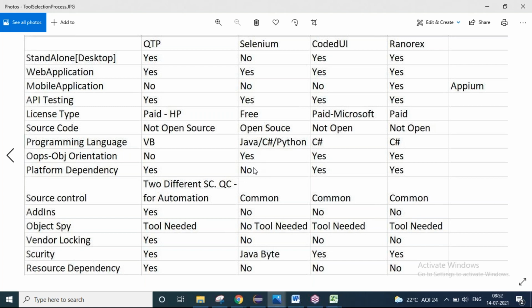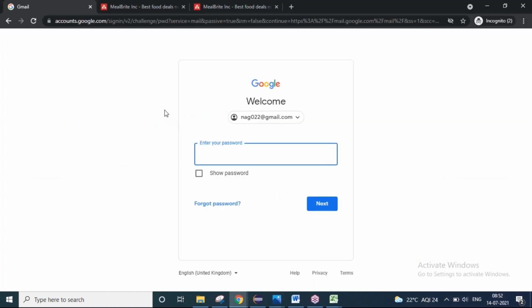So for that, we have to learn Java, then we can do automation. In this automation testing, what are you going to cover? What I'm going to do is, I'm just going to replace a human, meaning how to enter something in a text box. If this is a checkbox, how to click on a checkbox. If there is a button, how to click on a button.